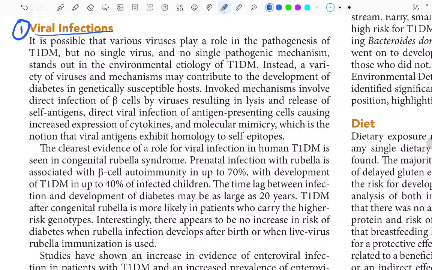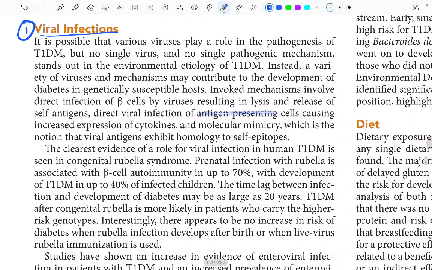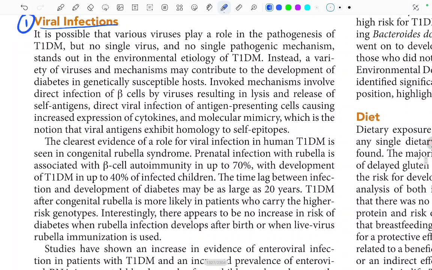So basically, viral antigens exhibit homology to self epitopes, that is, the epitopes present in humans. Due to this molecular mimicry shown by the viruses, there may be lysis and release of self antigens. So, due to molecular mimicry, all this happens.